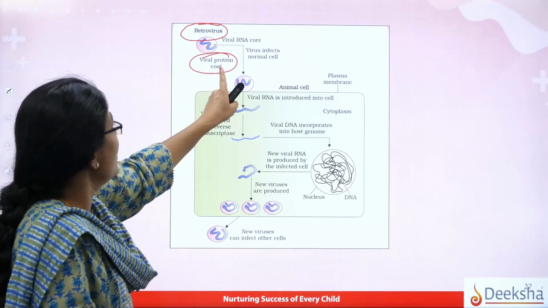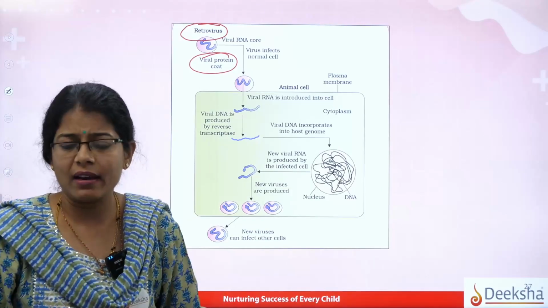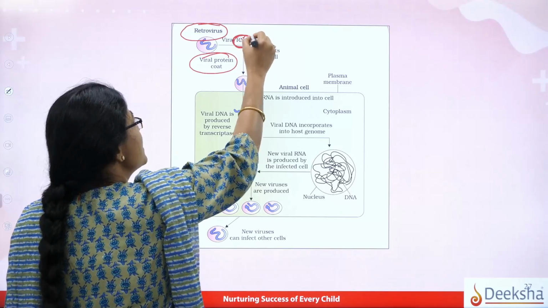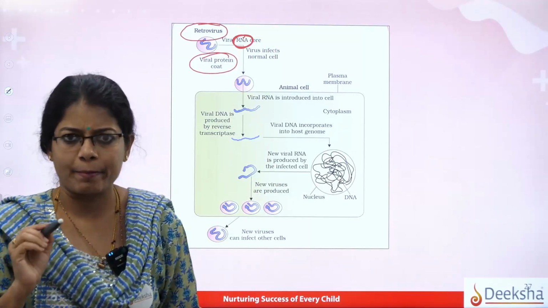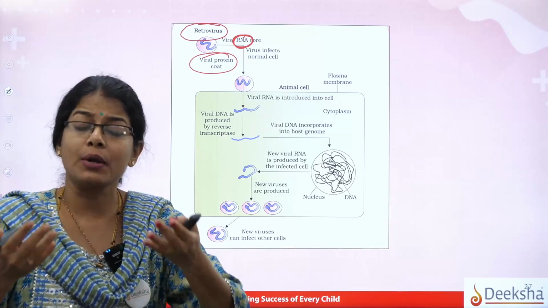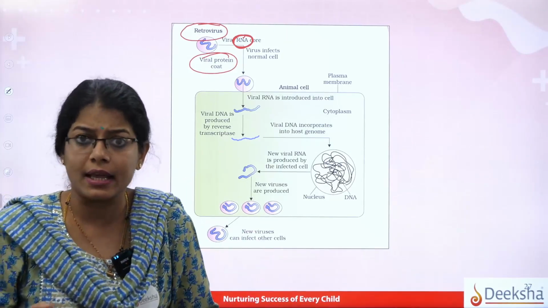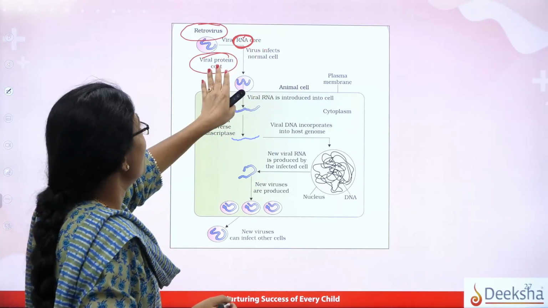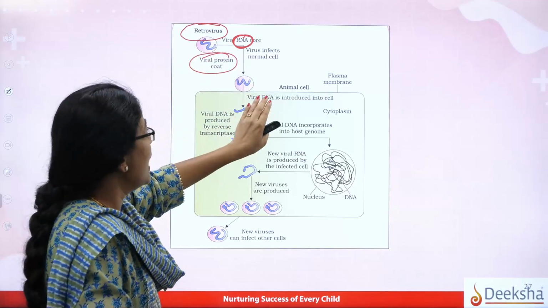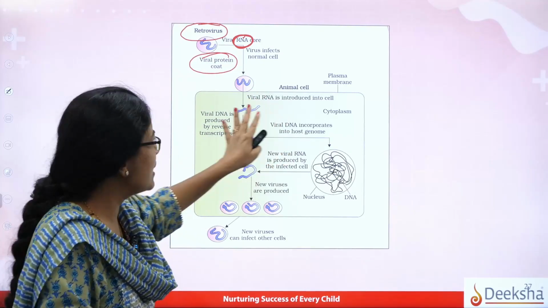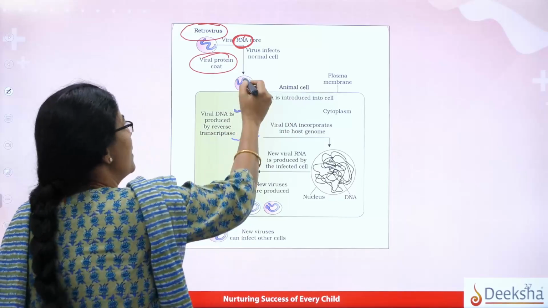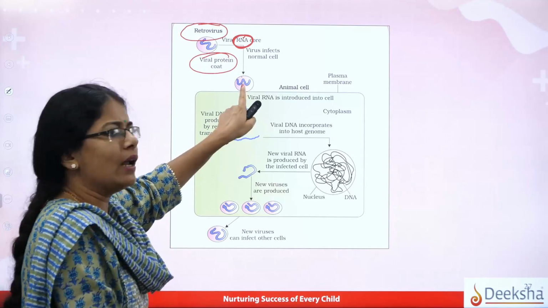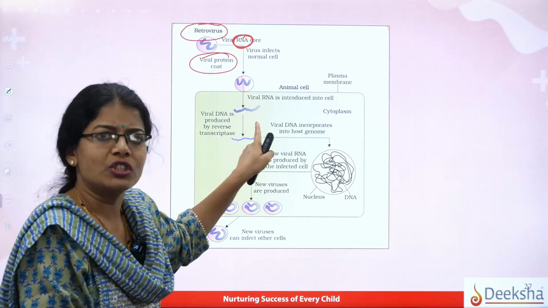Okay, so the viral protein coat is going to protect the viral RNA, right? Now remember one thing, students: the virus has got its RNA but not its DNA. So now let us see how it is going to convert its RNA into DNA, right? Once the RNA virus, containing the viral coat protein, attaches to the host cell, imagine this is one host cell, and now you can see the viral RNA is slowly introduced into the host cell.